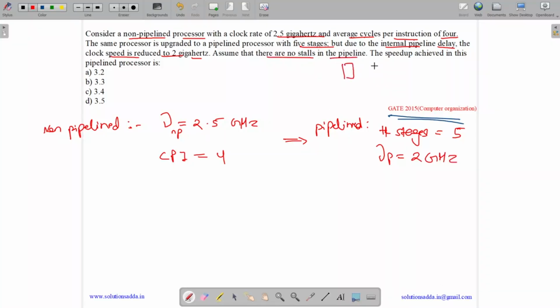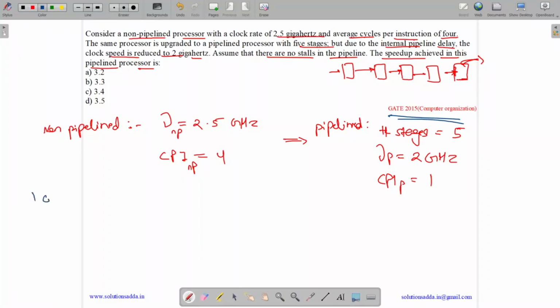So no stall in the pipeline means if we have 5 stages, then each instruction will take 1 clock cycle, as at each clock cycle we will be getting 1 instruction out of the final stage. So CPI of pipeline processor is 1 and non-pipeline is 4. The speed up achieved in this pipeline processor is, okay, so see, we have frequency as 2.5 gigahertz.